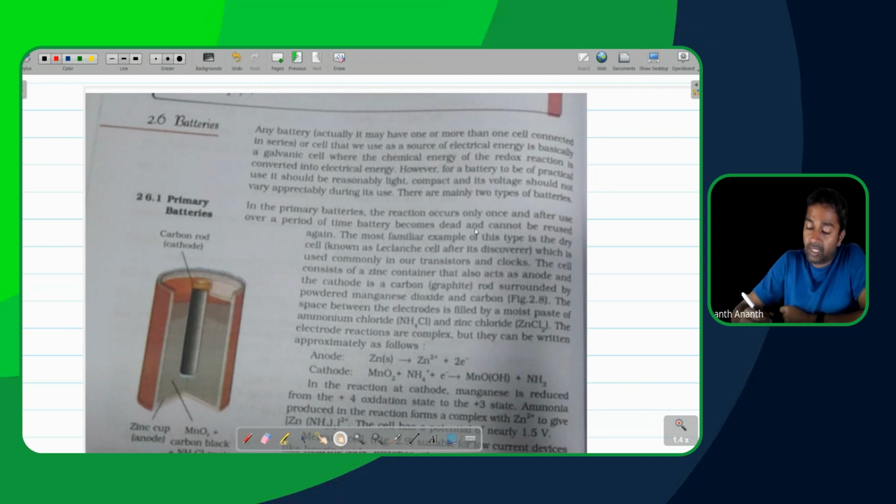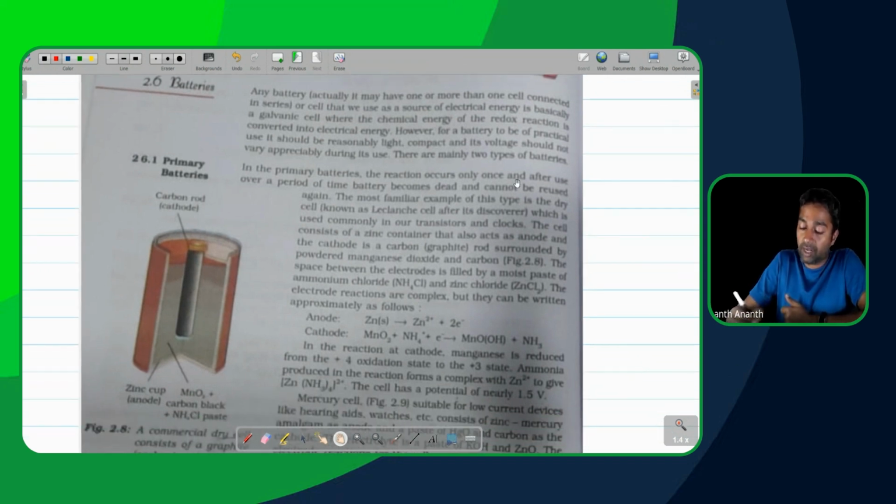So in a dry cell, the primary reaction occurs only once, and after use over a period of time, the battery becomes dead. This is what I was basically explaining. It is what is meant by a primary battery here, and it cannot be reused again. Wonderful. Okay, so they are mentioning a few points over here.